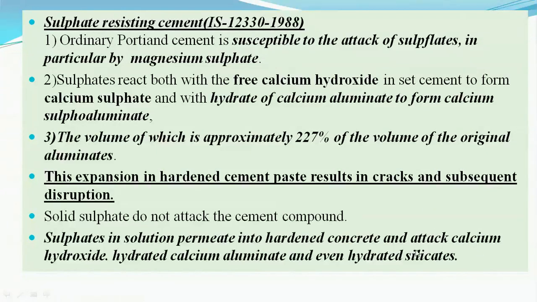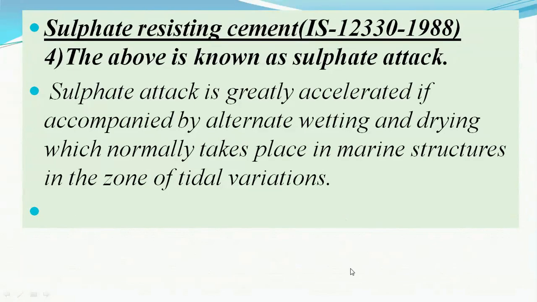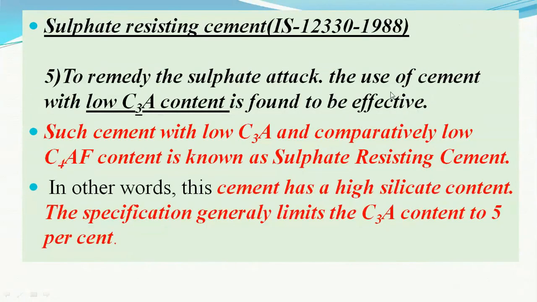Therefore this sulfate resisting cement is produced, wherein the sulfate resistance quality is imparted by using low tricalcium aluminate, meaning the aluminum oxide Al2O3 and calcium oxide percentage are adjusted in such a way that low C3A is produced.